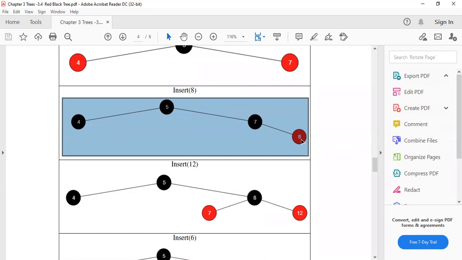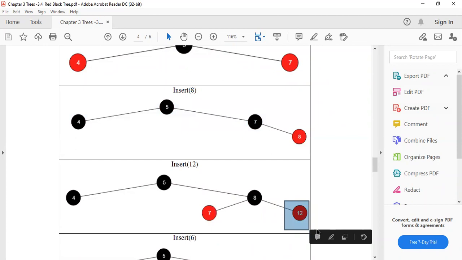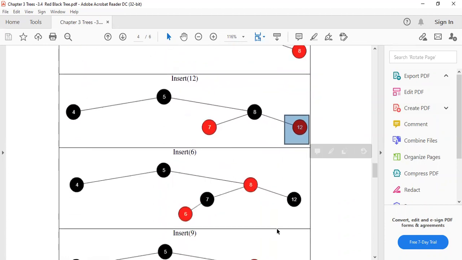So you have to rotate the things, two simultaneous rotations are required. That's why you have to make that 8 a part of 7. You have to replace 7 by the 8 and you have to add a new left node of that 8, and 7 will be placed here and 12 will be placed to the right of the 8. Okay, that is how you can insert the 12.